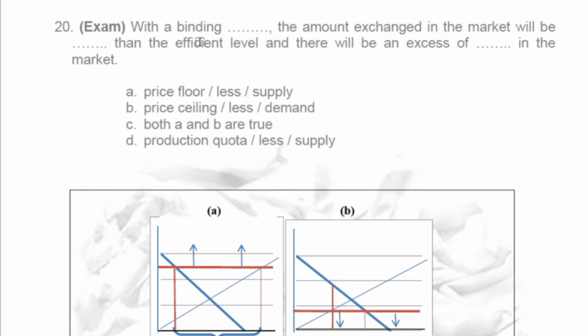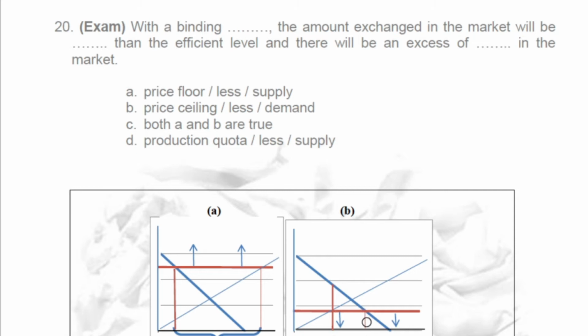So with the binding price ceiling, in this situation, the amount exchanged in the market will be less than the efficient level. Yes, because with such a low price, consumers are very happy. They shouldn't be, but maybe they are, when they hear this policy.